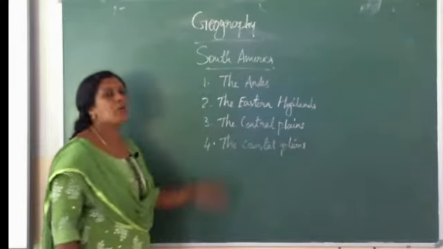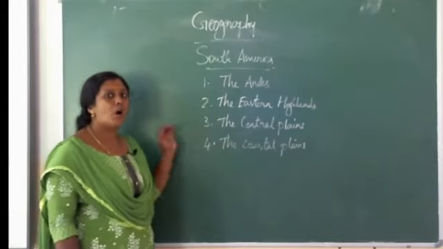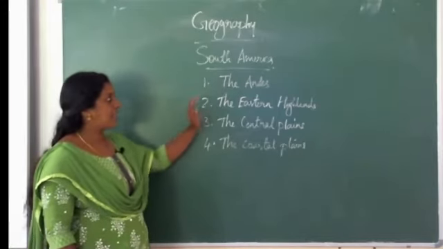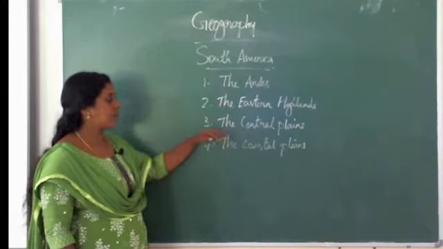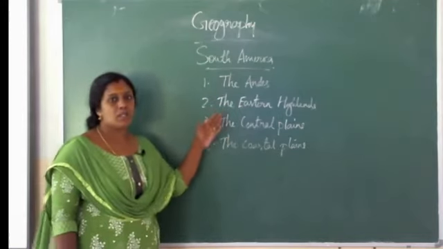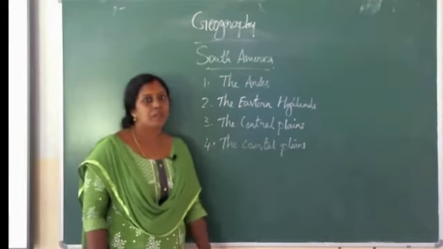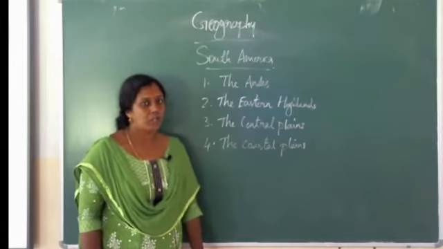So these are the 4 important physical features of South America: the Andes, the Eastern Highlands, the Central Plains, and the coastal plains.